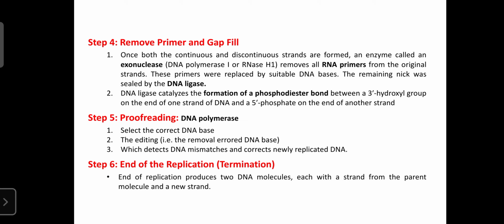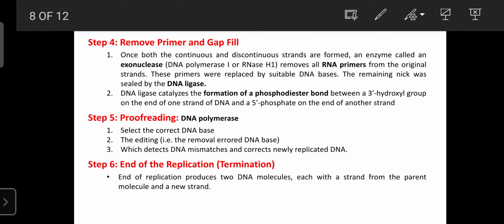The next one is step 4, removing the primer and filling the gap. After the formation of both continuous and discontinuous strands, there is a need to remove the RNA primer.